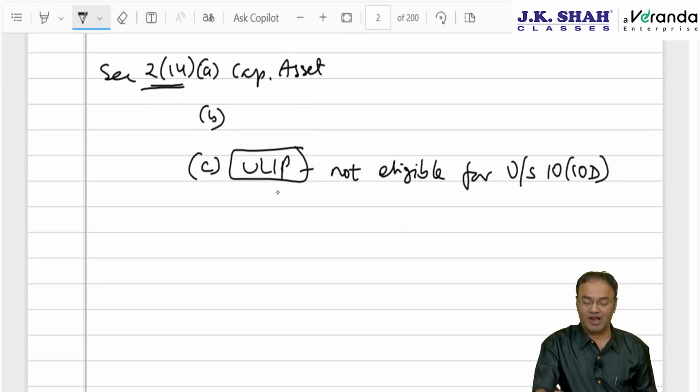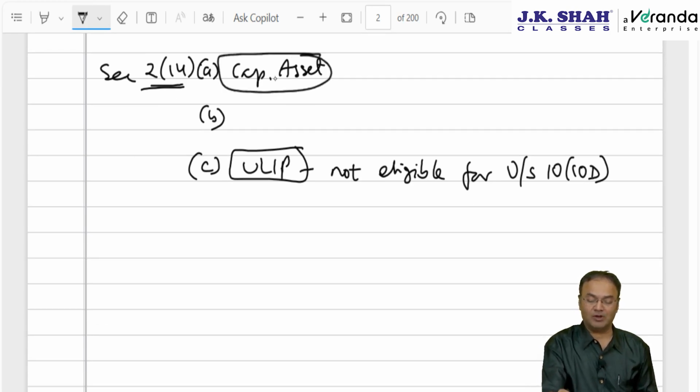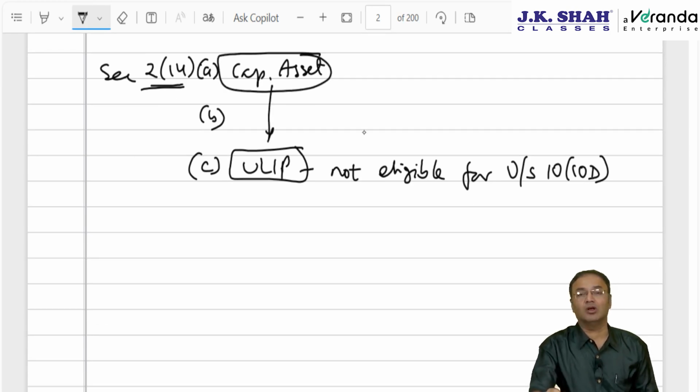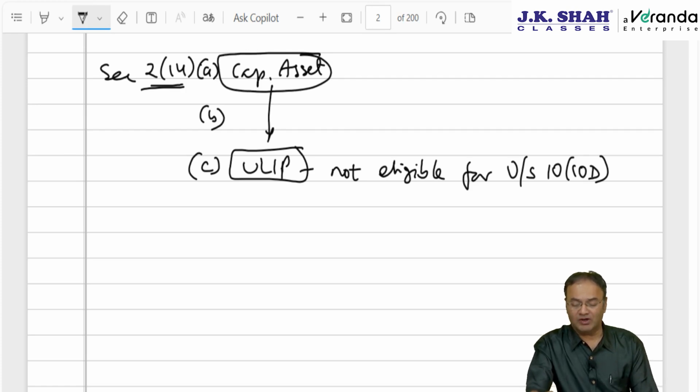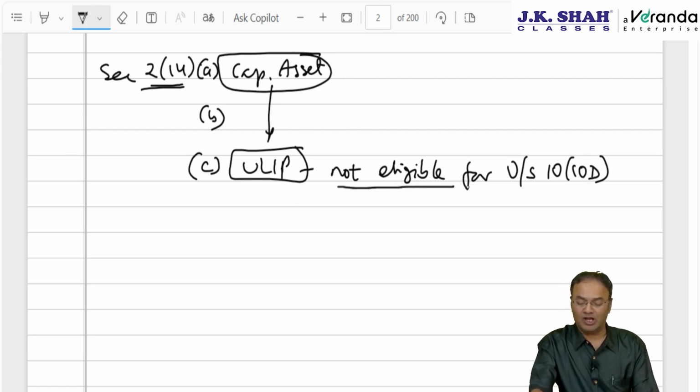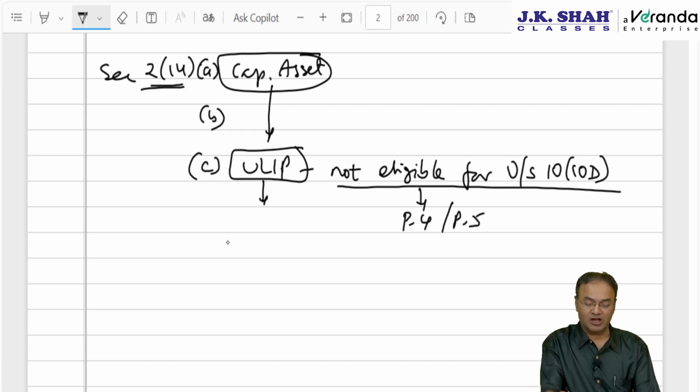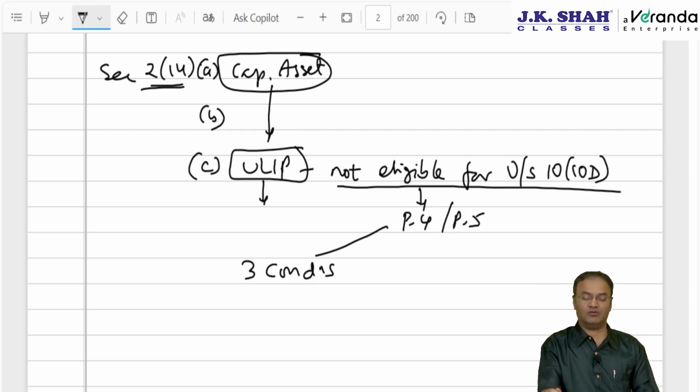However, all these things will happen. The definition of capital asset now covers ULIP also, but only if it is a high premium ULIP, not eligible for exemption under 10(10D). When will it not be eligible for exemption? Answer, as per 4th and 5th proviso to section 10(10D), if 3 conditions are satisfied, then ULIP maturity proceeds will not be eligible for exemption, will be taxable.